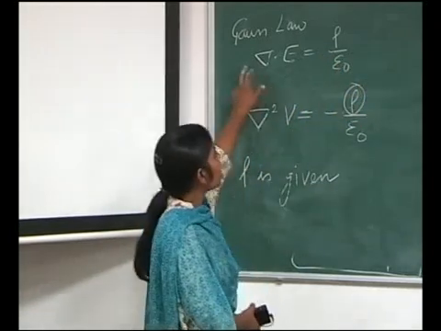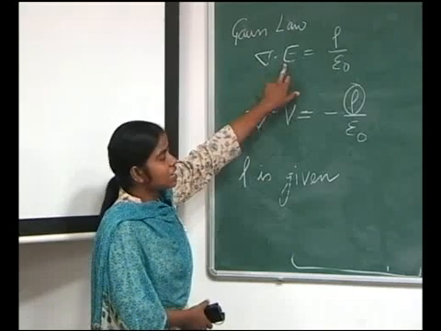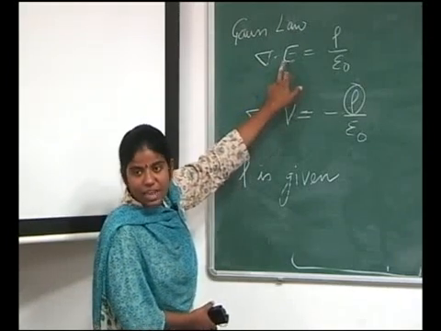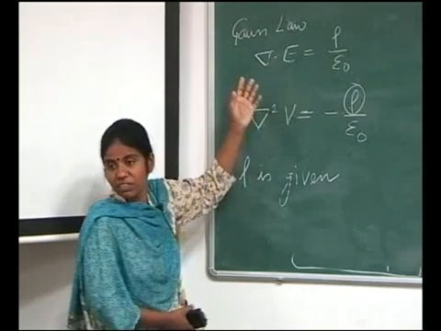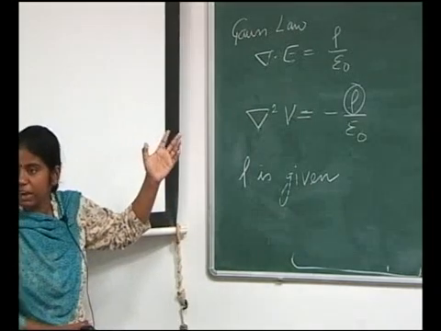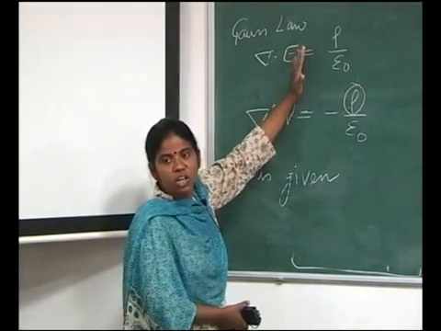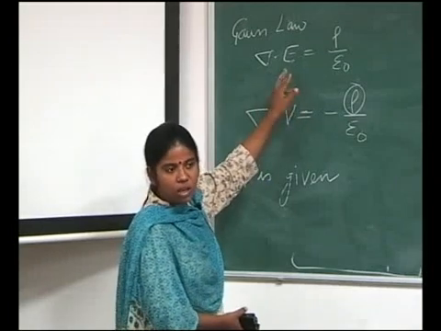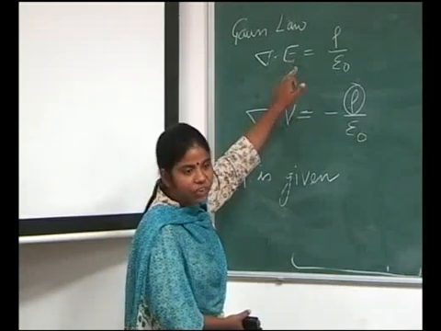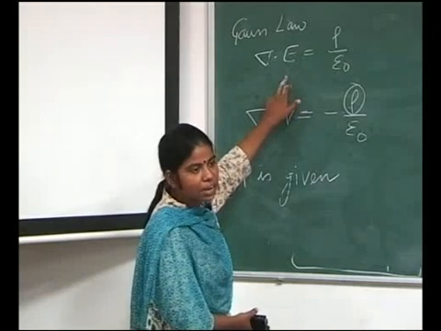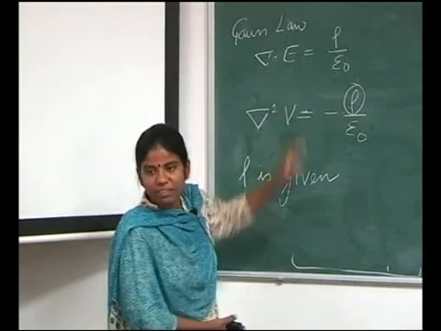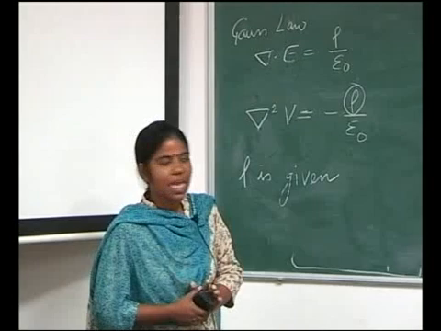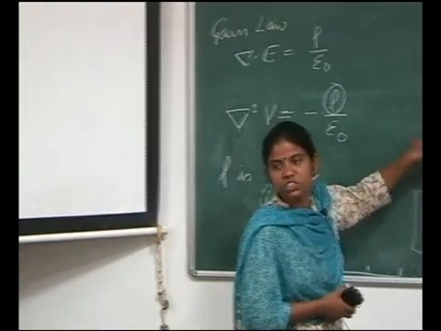Now, E is a vector field, and in an electrostatic field its curl is always 0. If the curl of any vector field is 0, then it can always be represented as the gradient of some scalar field, and that scalar field I call the potential.